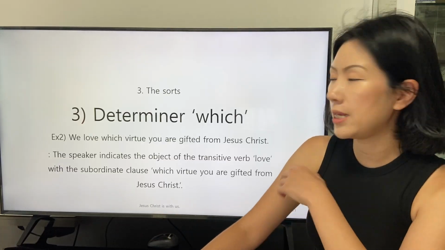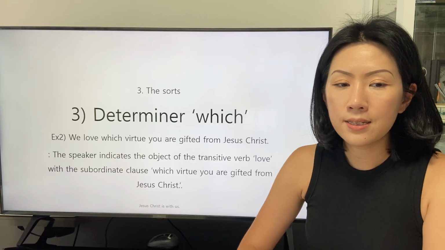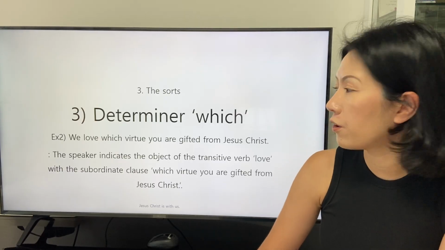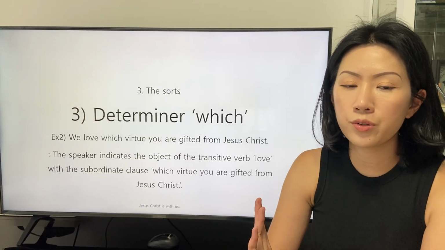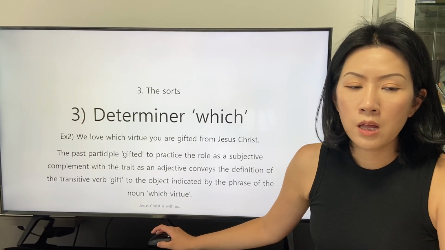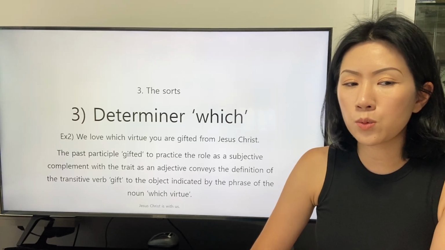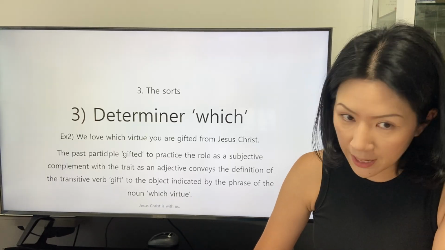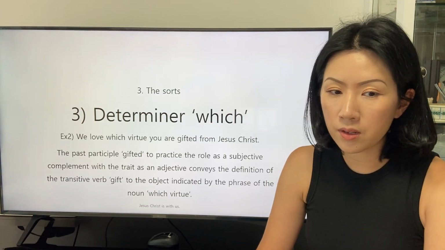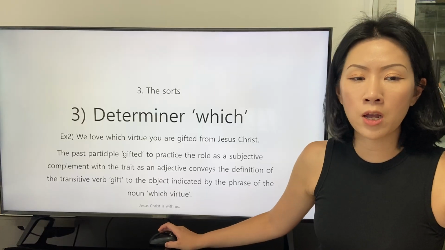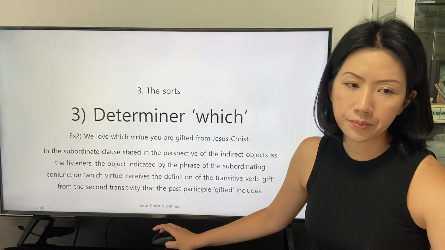The speaker, let's read the explanation together. The speaker indicates the object of the transitive verb love with the subordinate clause, which virtue you're gifted from Jesus Christ. The past participle gifted, practicing the role as a subjective complement with a trait as an adjective, conveys the definition of the transitive verb gift to the object indicated by the phrase of the noun which virtue from the subject, Jesus Christ.